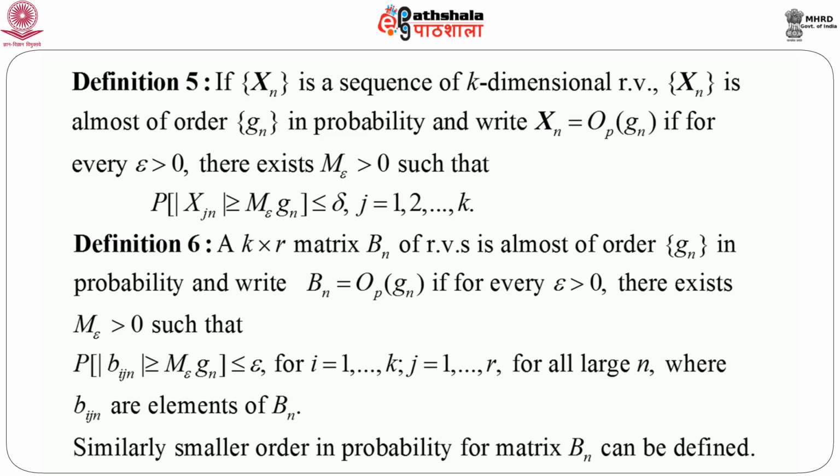We can use delta here, but it is okay if we use epsilon here also. For i equals 1 to k, j equals 1 to r, for large n, where b ijn are the elements of Bn.